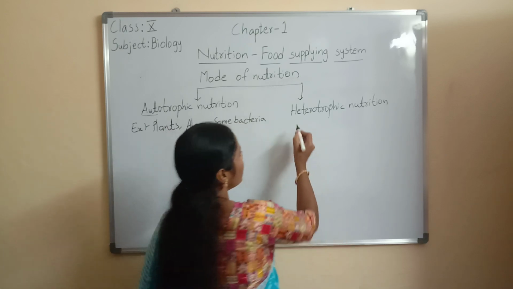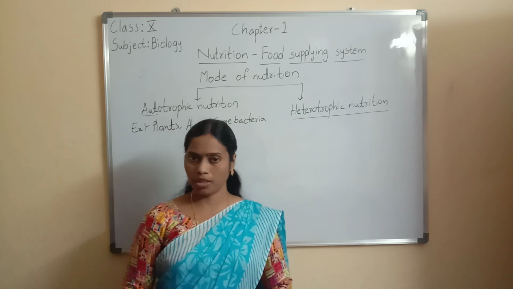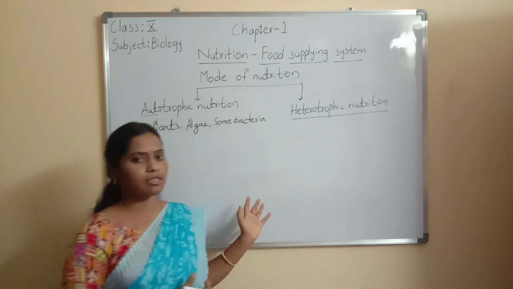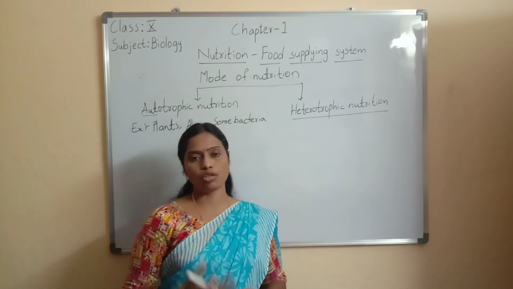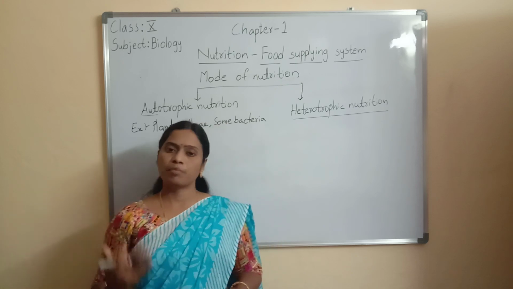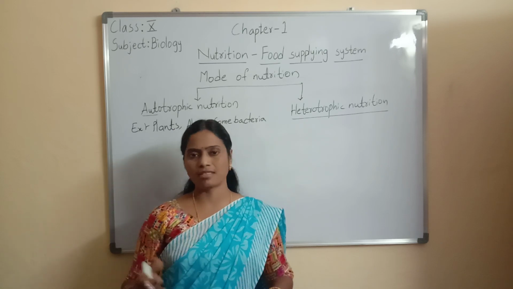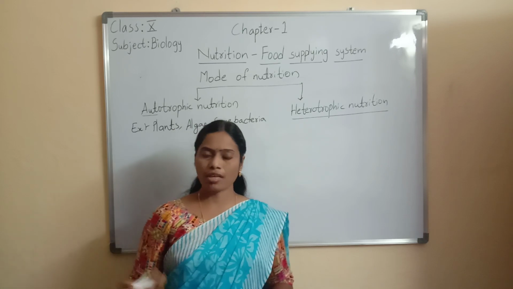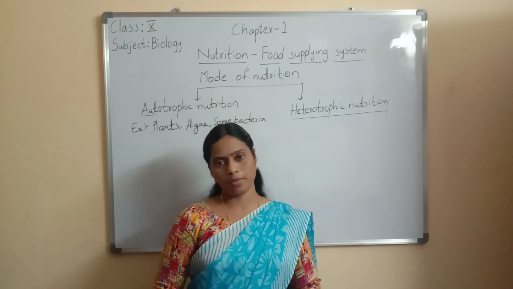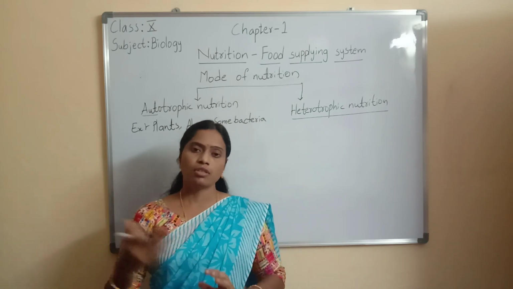Next, heterotrophic nutrition. Now let us discuss heterotrophic nutrition. Just now we discussed autotrophic nutrition. Autotrophs can synthesize their own food materials. But only plants, algae and bacteria can prepare food materials. The remaining organisms cannot prepare their own food materials. So animals depend on other organisms for food.